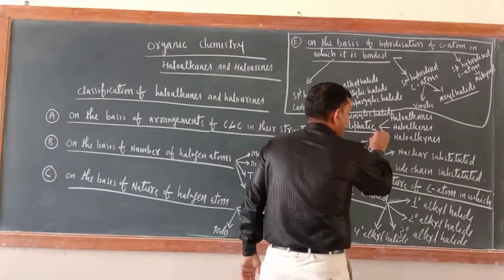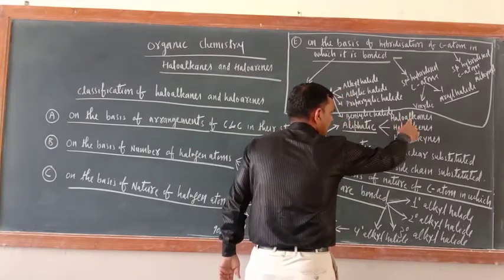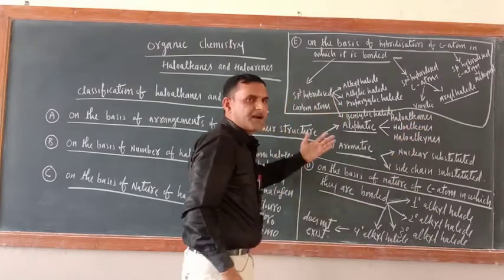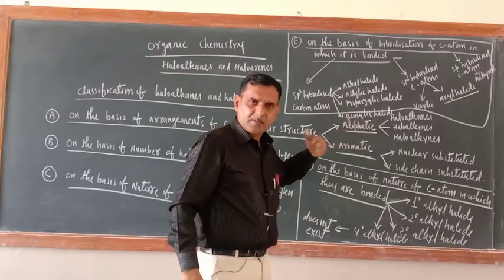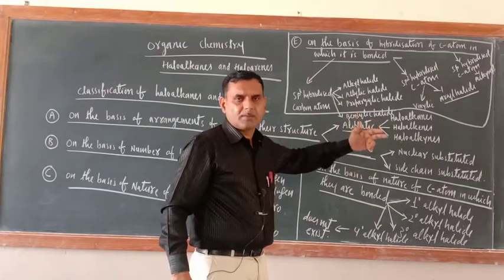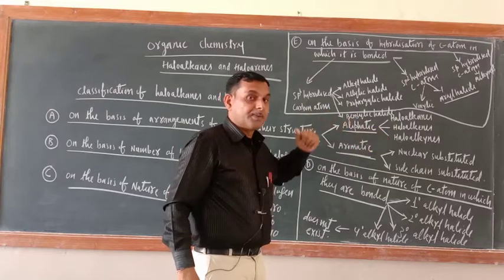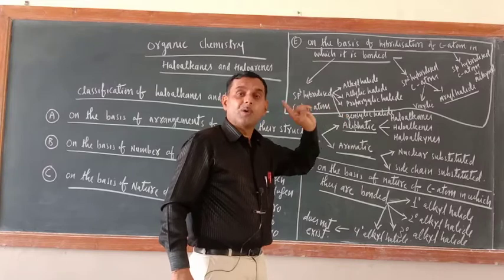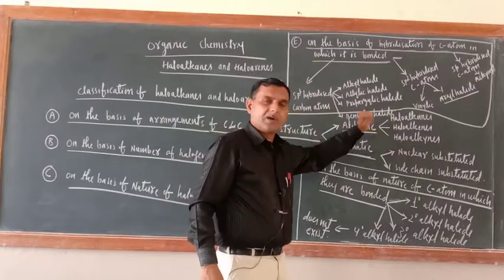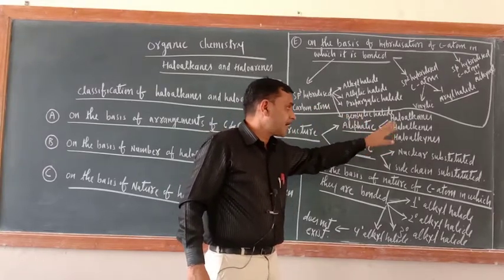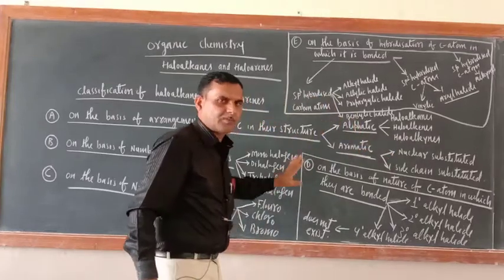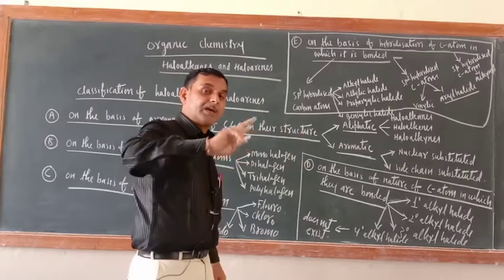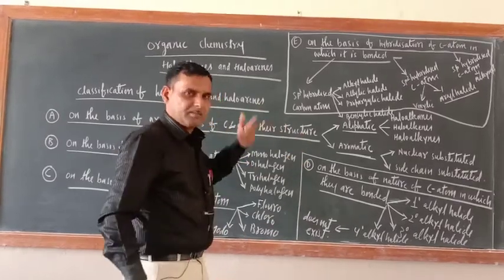If they are aliphatic, they may be haloalkanes, haloalkenes, or haloalkynes. You can understand. If the carbon-carbon arrangement has single bonds only, then haloalkanes. If the carbon-carbon bond has even one double bond, that would be haloalkenes. If a triple bond is there, then haloalkynes. Don't worry, we'll explain one by one. Right now you just note down the names only. When they will be haloalkanes, haloarenes, we'll tell you.